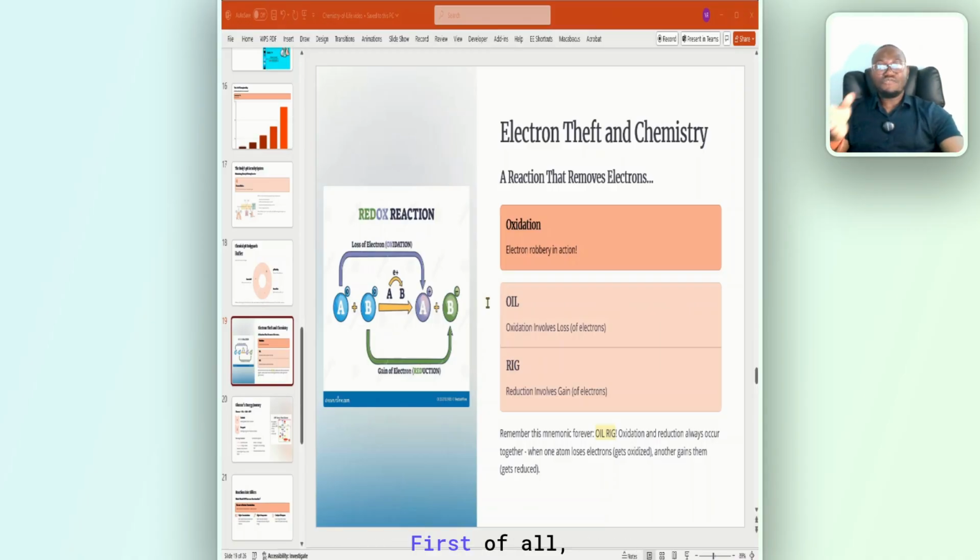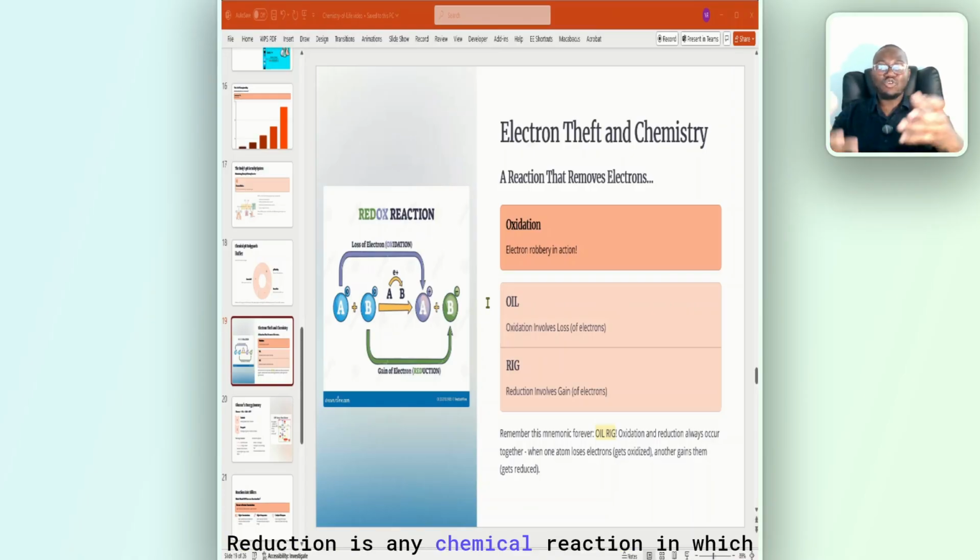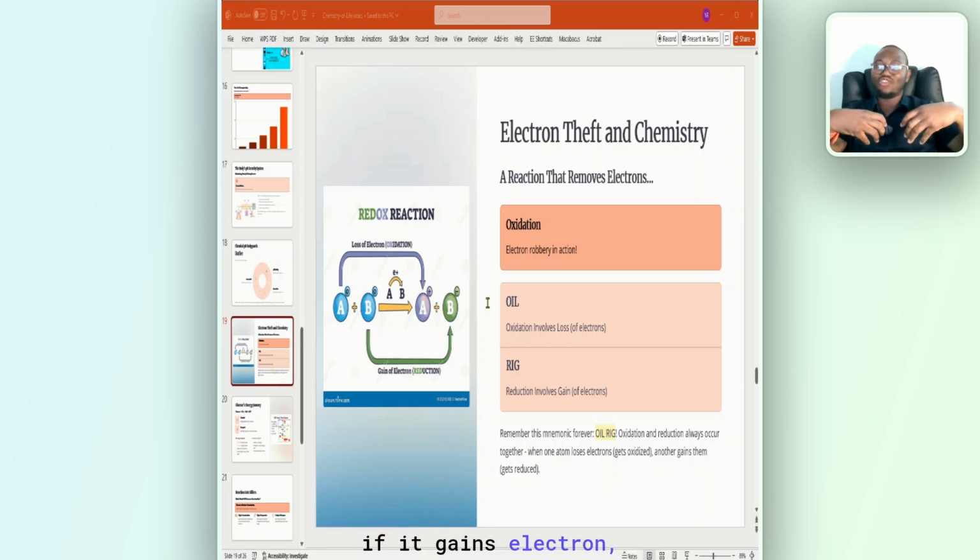So that leads us to redox. First of all, let's break it down. Redox reaction, that's reduction and oxidation. What is reduction? Reduction is any chemical reaction in which molecules gain electrons. It gains electrons and energy. And during reduction, if it gains electrons, what does it mean? It means that it is reduced.